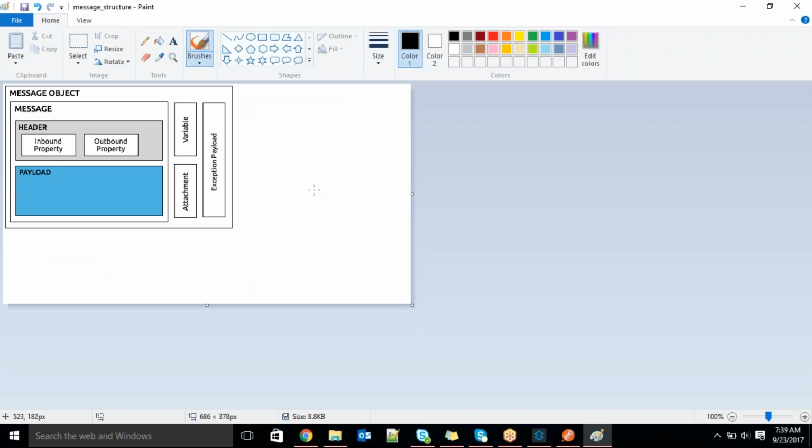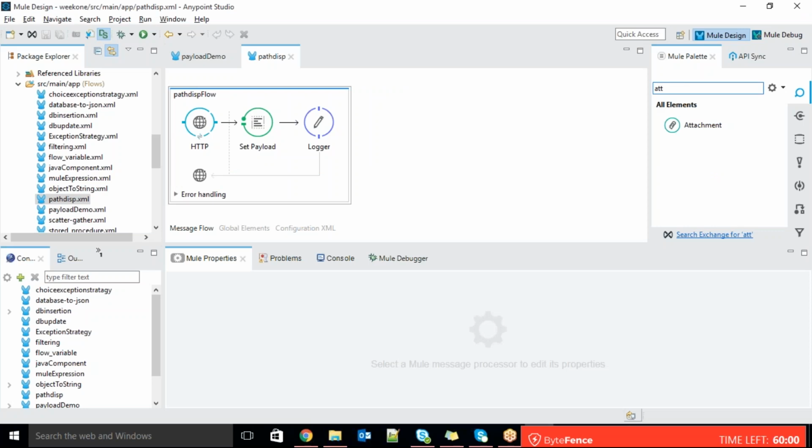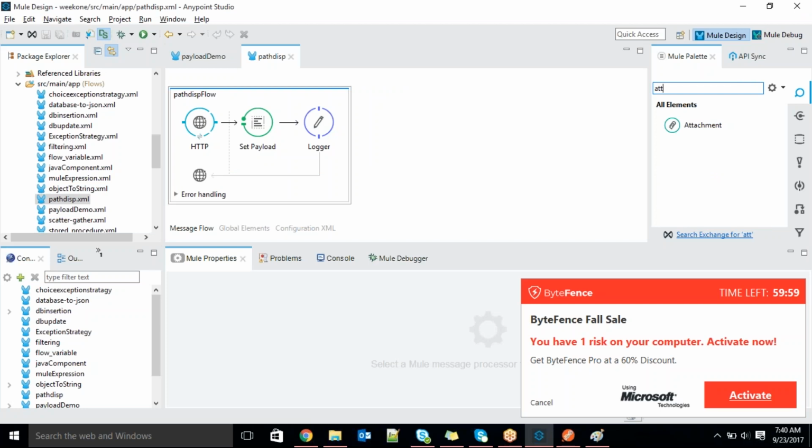So the next one is exception payload, guys. Earlier, payload is nothing but whatever data we are getting, so we were talking about the positive data. But here, exception payload is also part of the message object. What is meant by exception payload? Until now we didn't see any error. I mean, just now before that we saw some error, right? The component was giving a red symbol highlight, and that is nothing but some error.